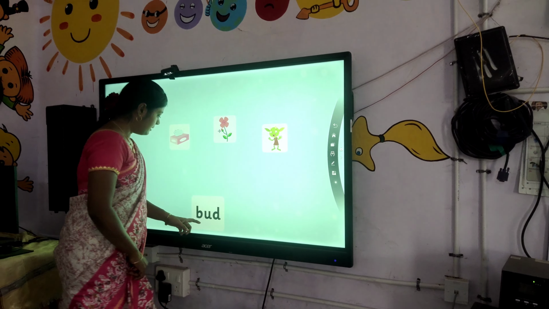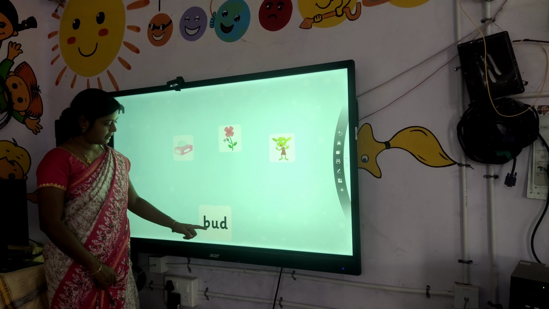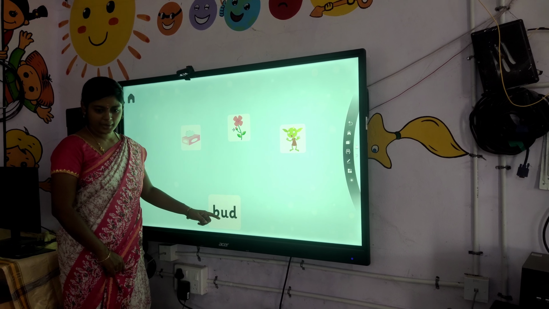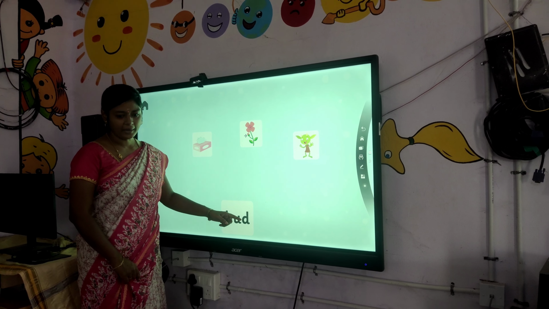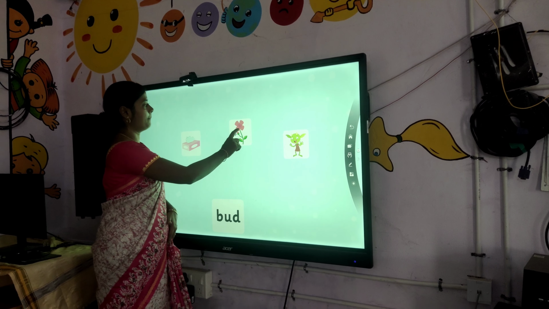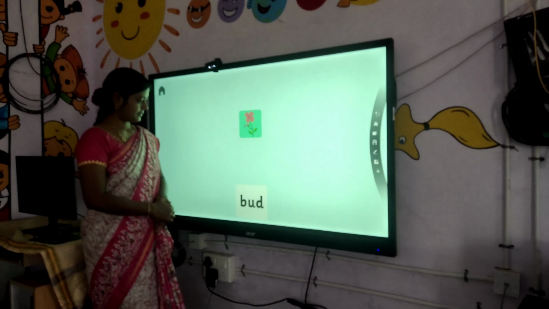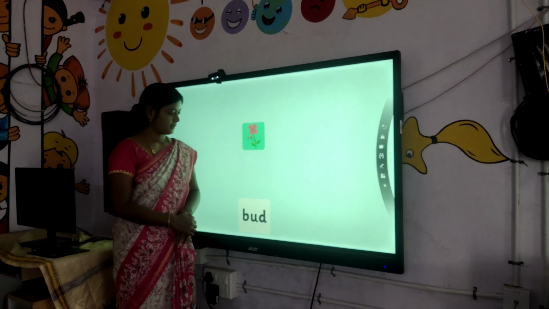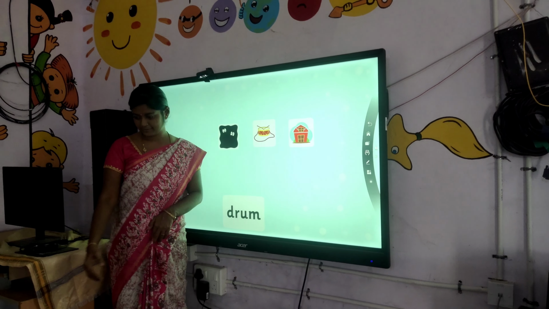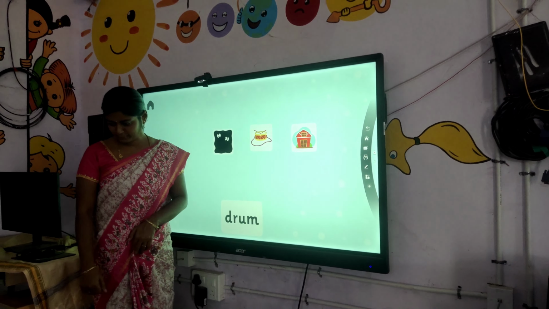Say the sound. Read the word and tap on the picture that matches it. That's great! Are you ready to do? Yes. Come to the picture. Read the word and tap on the picture that matches it. That's great!